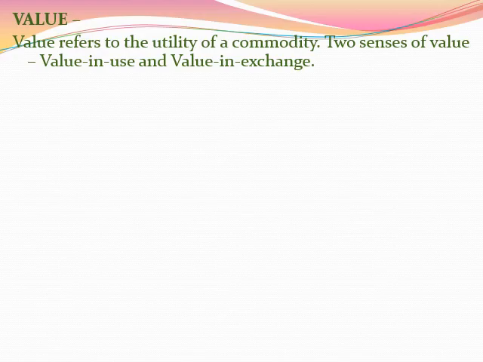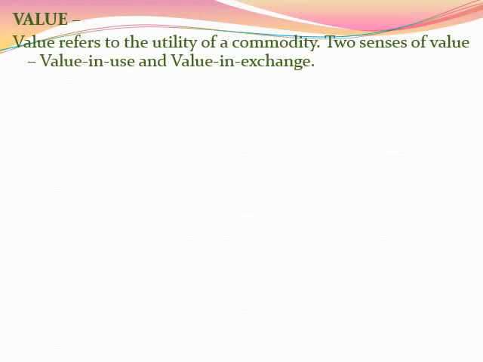For example, if we say that water has great value for life, that means water has great utility. So quite similar to utility, value also refers to the utility or the satisfaction capacity of a commodity. Now there are two views that were given by Adam Smith, and the two views are value in use and value in exchange.